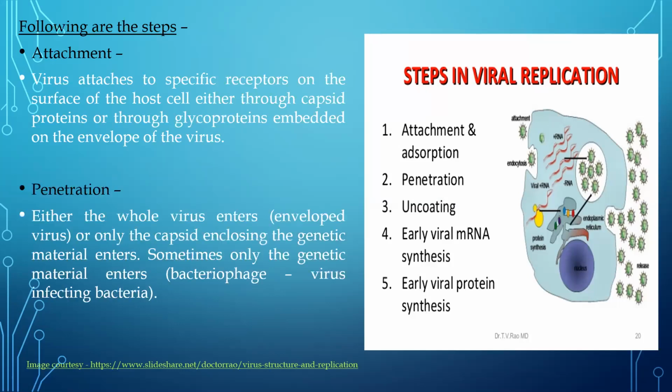The second step is penetration. What is penetration? In order to cause infection, they have to penetrate inside the living cell. So either the entire virus goes inside the cell, or sometimes the entire virus doesn't go. Only the capsid, which contains the genetic material, is inserted into the host cell, or sometimes only the genetic material goes inside the cell. Okay, so that is penetration. So first is attachment, second is penetration. That means either the virus is going to enter, or the capsid is going to enter along with the genetic material, or only the genetic material is going to enter inside the cell.